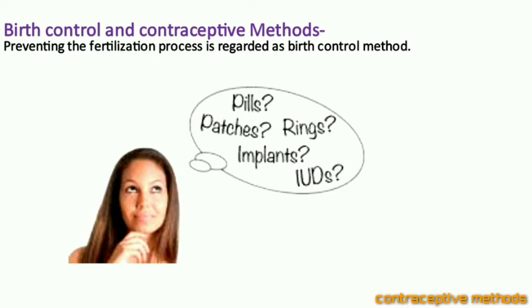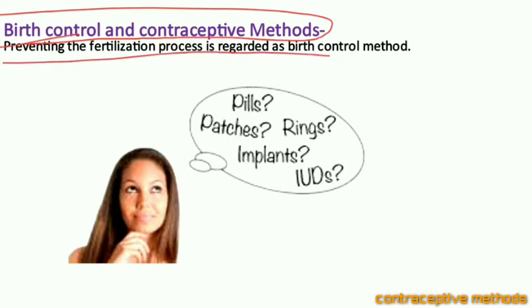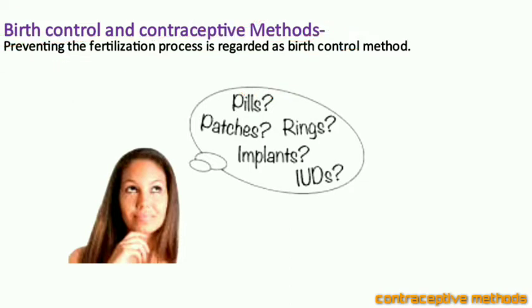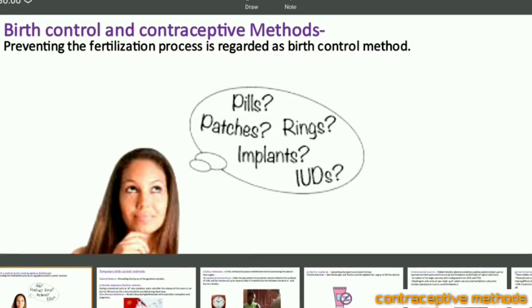See children, what are the birth control and contraceptive methods? Preventing the fertilization process is regarded as birth control method or contraceptive method. Hope it is clear. Let us take all the details about it.